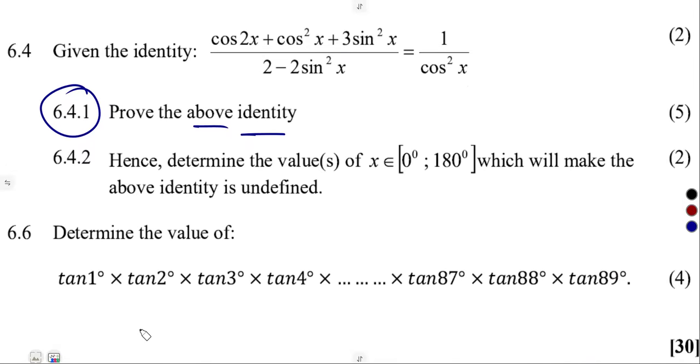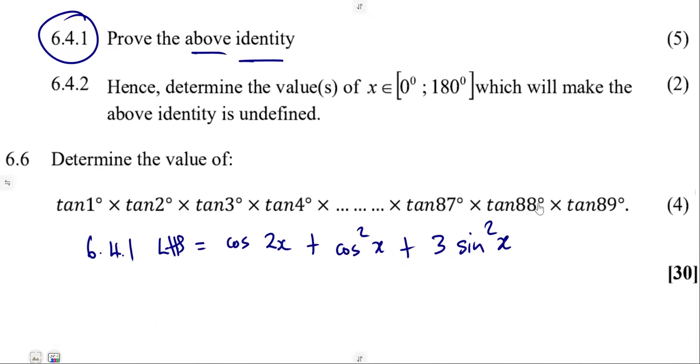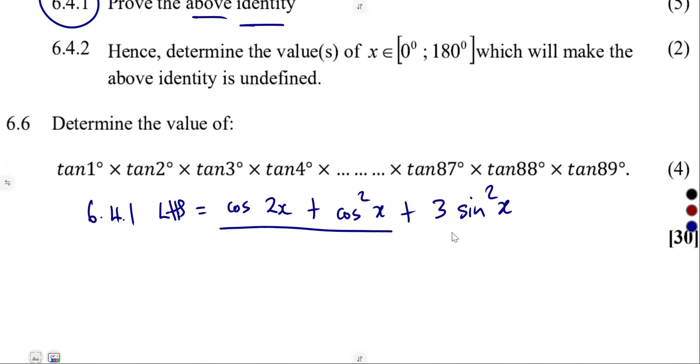Taking the left-hand side on 6.4.1, left-hand side is equal to cos of 2x plus cos squared of x plus 3 sine squared of x, everything over 2 minus 2 sine squared of x.